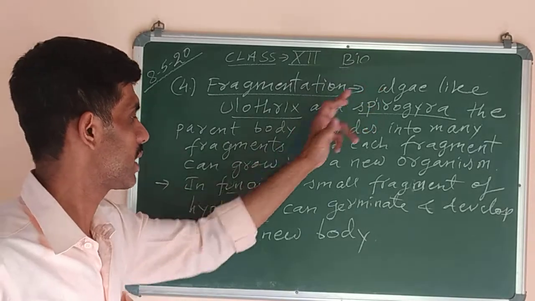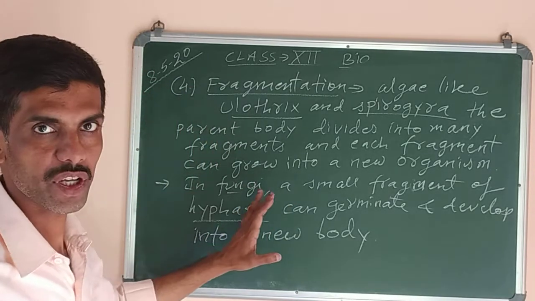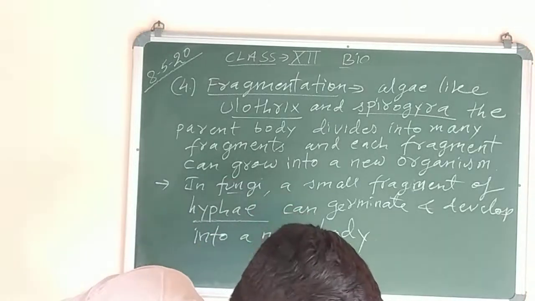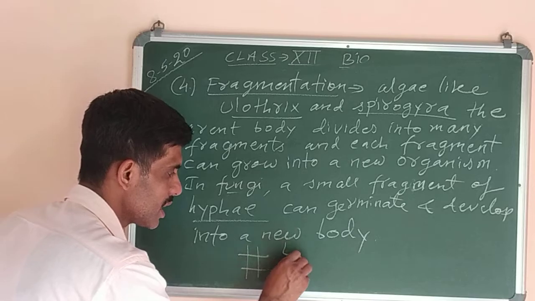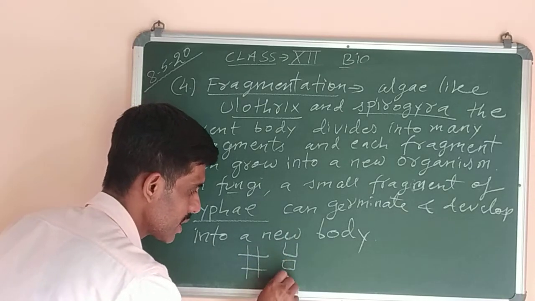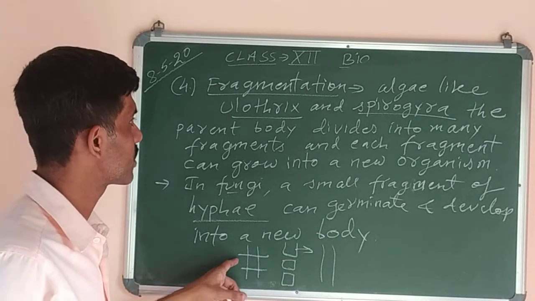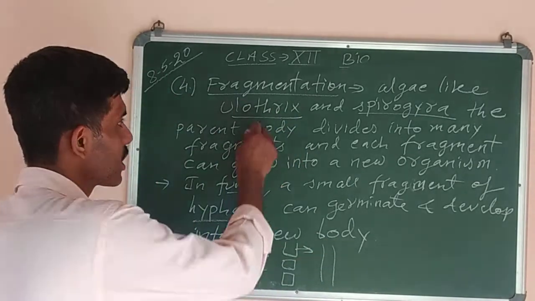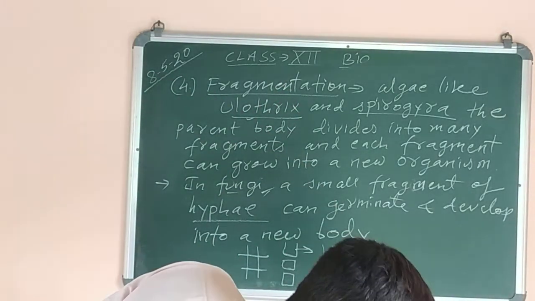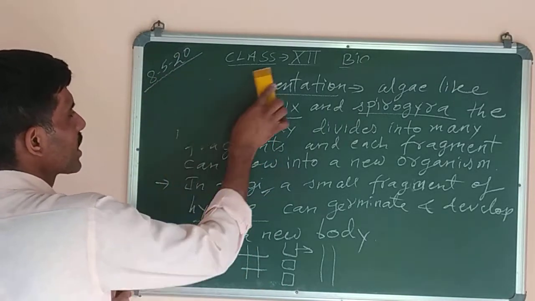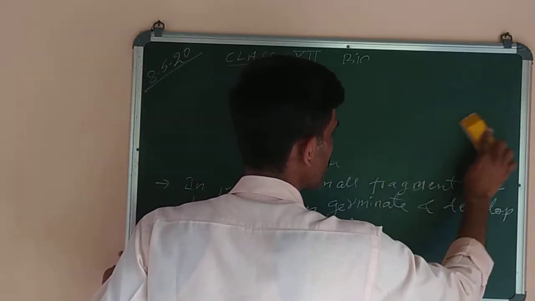So both algae as well as fungi can reproduce asexually by the method of fragmentation. I will show a diagram. This is the parent body. If it is cut into many pieces, each broken piece can germinate into a complete organism, like in Spirogyra and Eleutheryx. In the case of fungus, this method of asexual reproduction is also applicable. Alright, now the next, number 5. The fifth method of asexual reproduction is by spores.